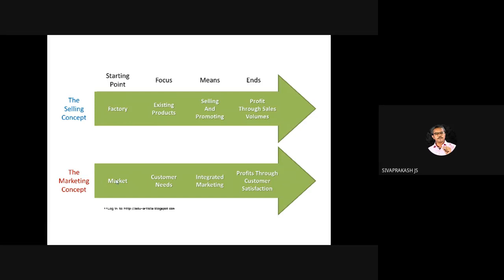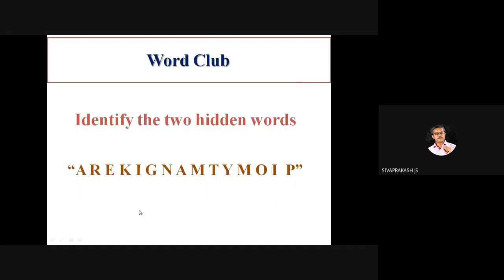But in the marketing concept, the starting point is the market. First they get to know the market. Then they research, analyze, and collect data on what the customer needs. Then they apply the integrated marketing principle, and through that they earn profit. The basic idea is customer satisfaction. Those are the differences between selling and marketing. This question also comes in statement validation model.